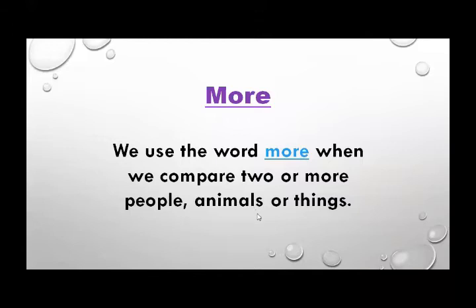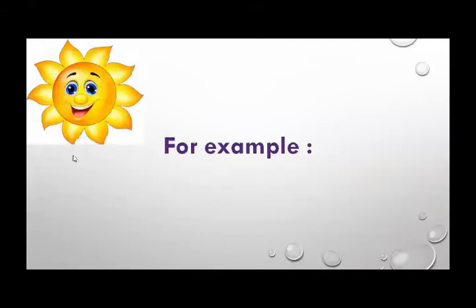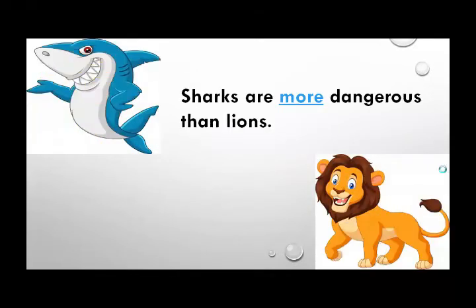Okay. Now I'm going to give some examples of more. See here, there's a picture of a shark, right? And here there's a picture of a lion. So it means I am comparing shark with lion. See, sharks are more dangerous than lions. Sharks are more dangerous, means they are more dangerous than lions. Lions are not that dangerous.